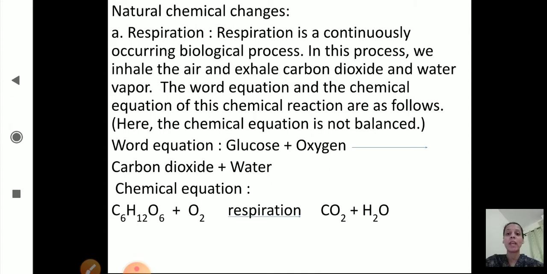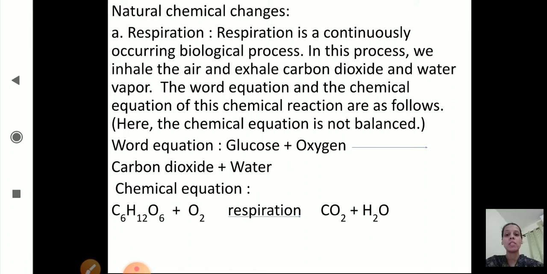Then we have started with natural chemical changes. First one we have studied is respiration. Respiration is a natural chemical change where glucose plus oxygen gives carbon dioxide plus water. This is the word equation. The chemical equation, which is unbalanced, is C6H12O6, that means glucose, plus O2, oxygen. In respiration it gives carbon dioxide, that is CO2, plus H2O, water. So this is a natural chemical change.